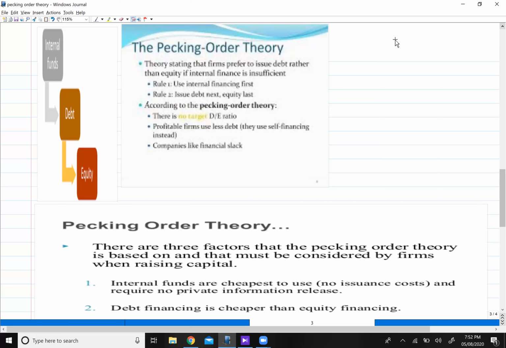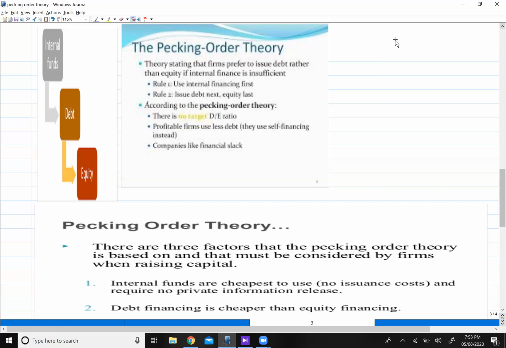Then thirdly, if shares are issued, that will give a negative signal to the stock exchange. The question is why will it give a negative signal to the stock exchange? See, the best source is retained earnings, right? Then second, we will go for debt financing, and in the end I will go for equity financing, right? So it means that we don't have any retained cash with me. Secondly, I'm not able to raise any loan. Banks are not willing to give me the loan. So that's why I'm going for equity financing.